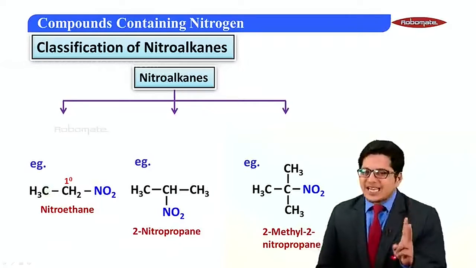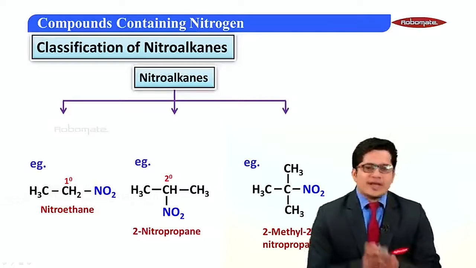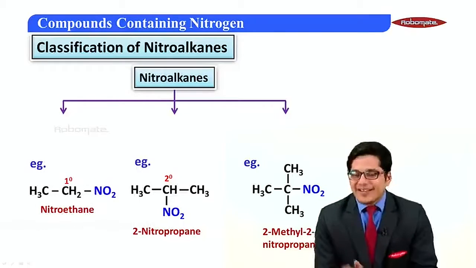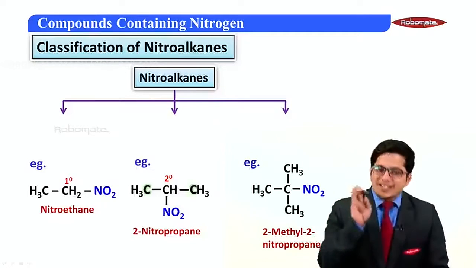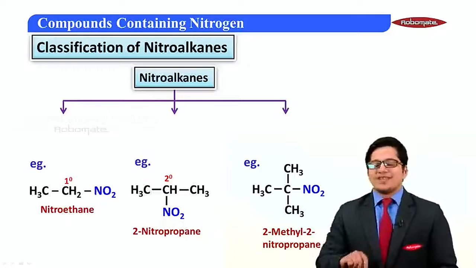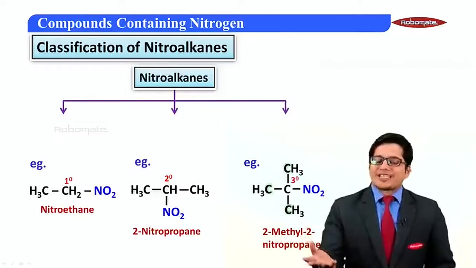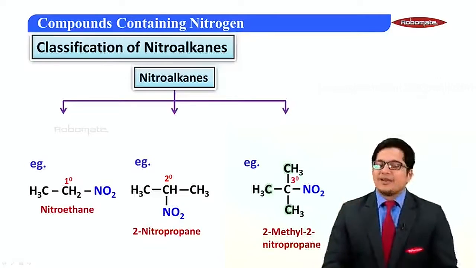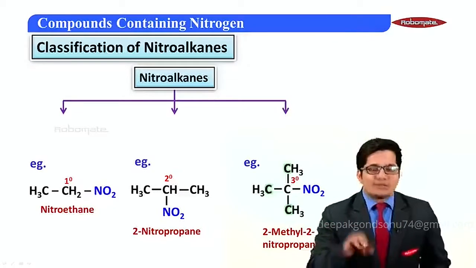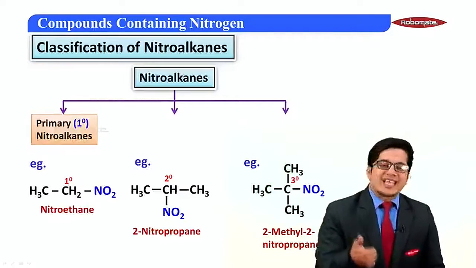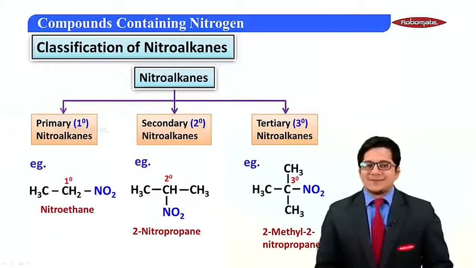Next, in the second example, the nitro group is attached to a secondary carbon. And my dear students, why is it secondary? Because it is attached to 2 carbon atoms. In the third example, the nitro group is attached to a tertiary carbon atom. And why tertiary? Because it has been attached to 3 carbon atoms. So we can say nitroalkanes are of 3 types: primary nitroalkanes, secondary nitroalkanes, and tertiary nitroalkanes.